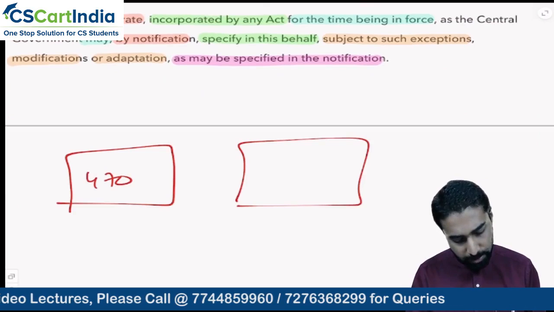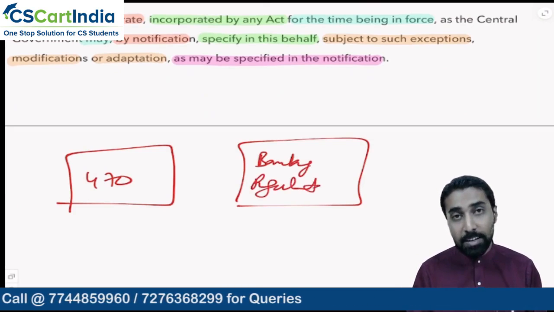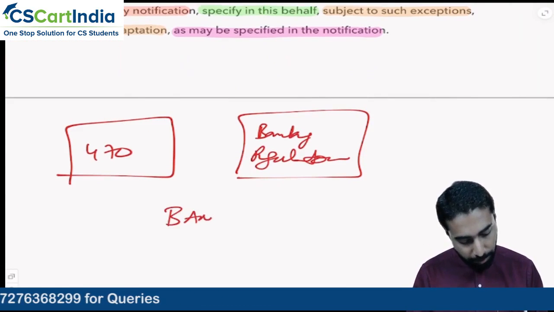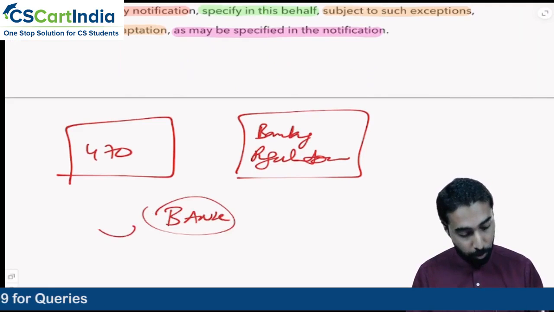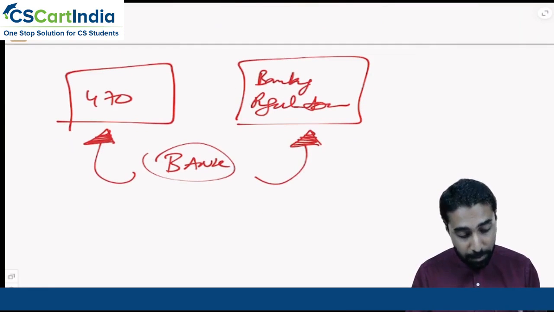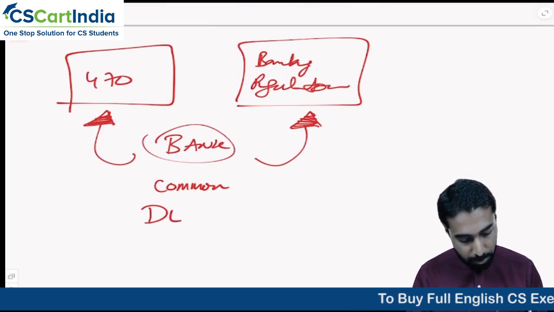Then let us say we have the Banking Regulation Act, which has some provisions. Let us say there is a bank. The bank has to follow the Companies Act 2013 with its 470 sections and the Banking Regulation Act 1949. But there could be some sections on common topics, like for example deposits and loans.